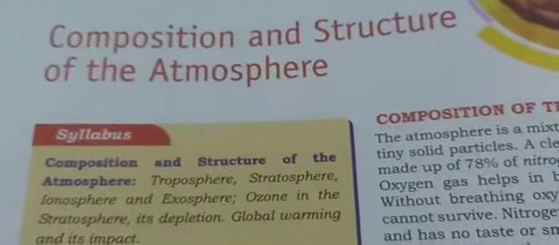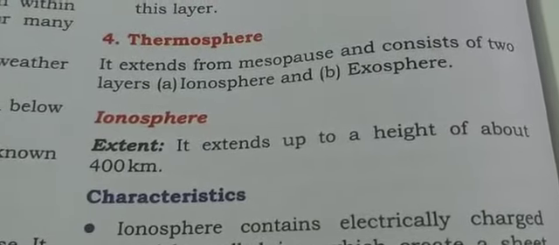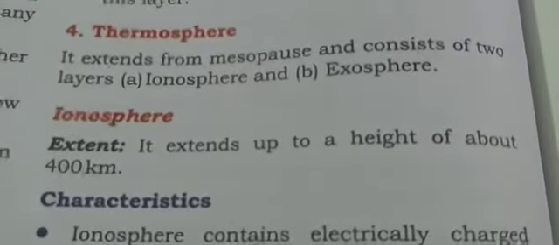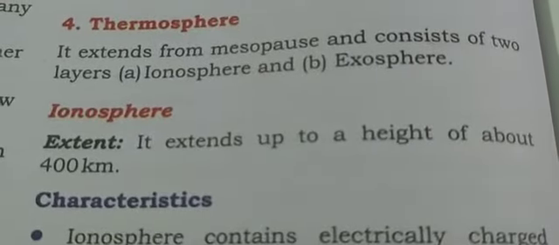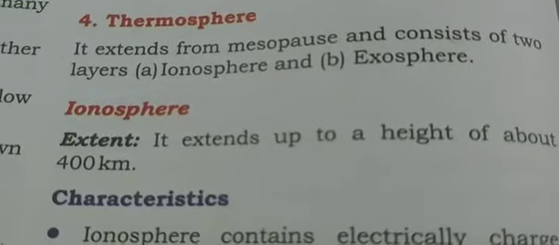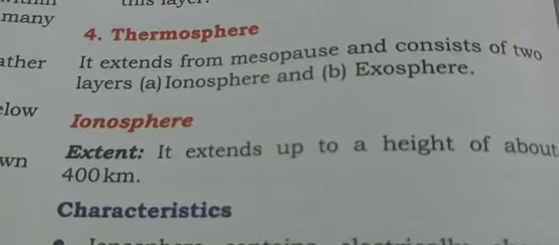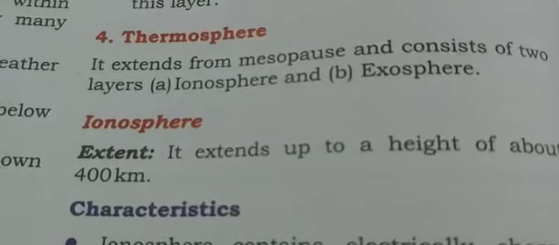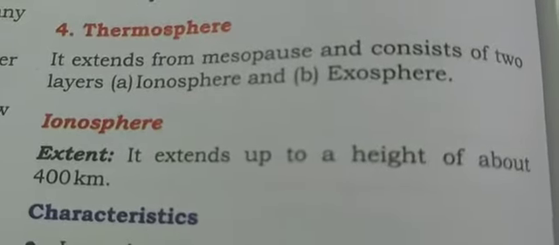Children, now you see from your book page number 94. In this page children, you will see that the extent is given here in point number 4, that is this layer extends from mesosphere and consists of two layers. When I started the chapter, at that time only I told you that the atmosphere is divided into four layers, and the fourth layer, the last one, that is thermosphere, is again divided into two parts, that is ionosphere and exosphere. Now children, first part is ionosphere.